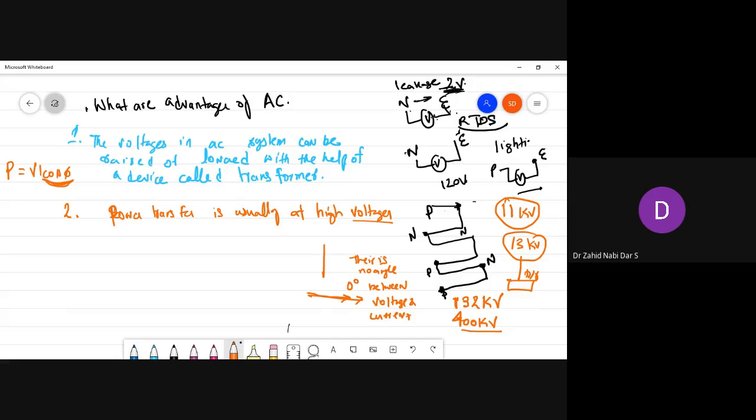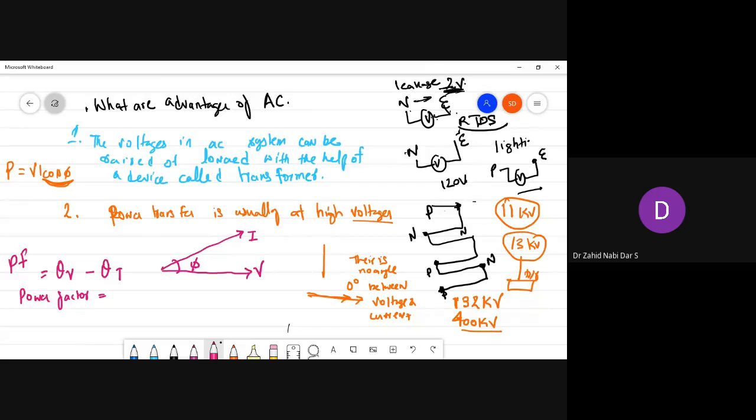But in an AC system, suppose your voltage is like this, the current would be at an angle to it, this angle, theta v minus theta i, which is called the power factor.